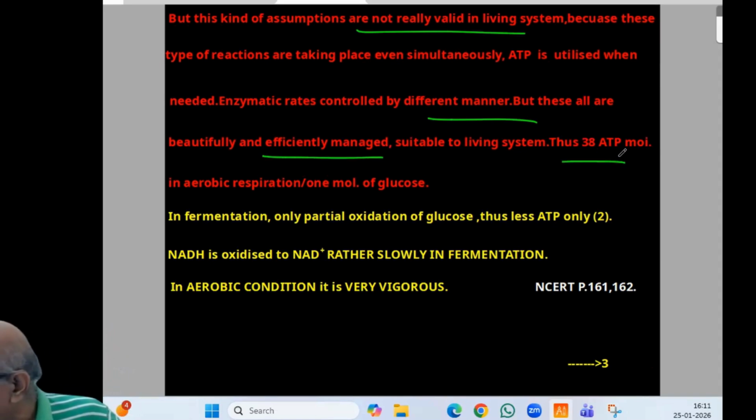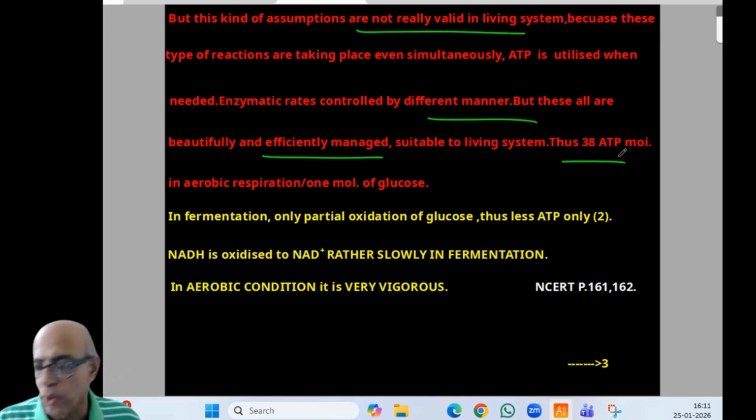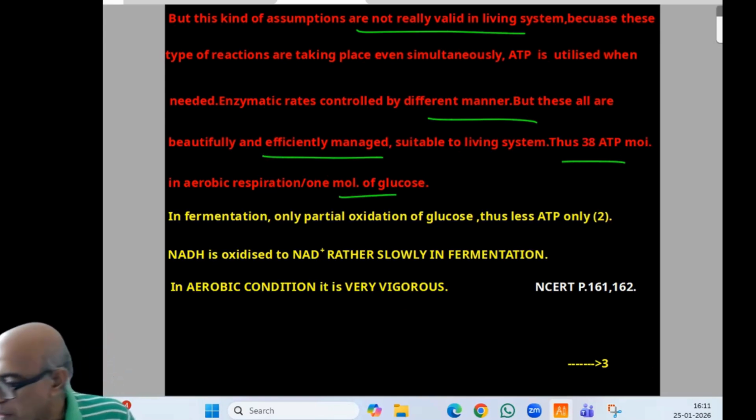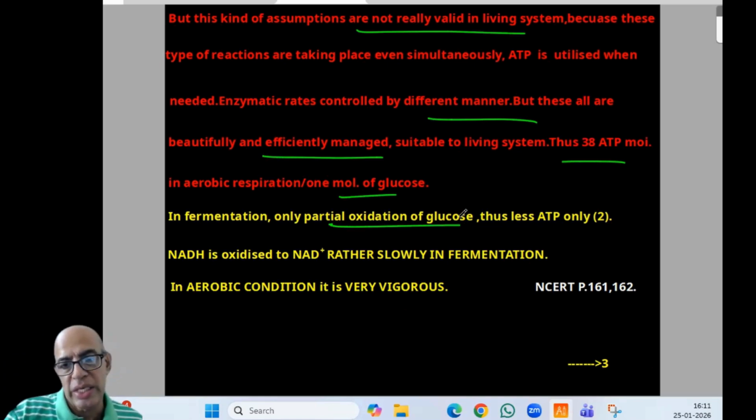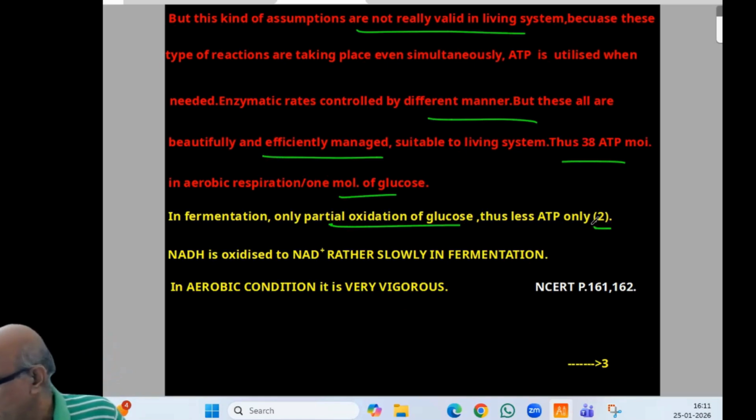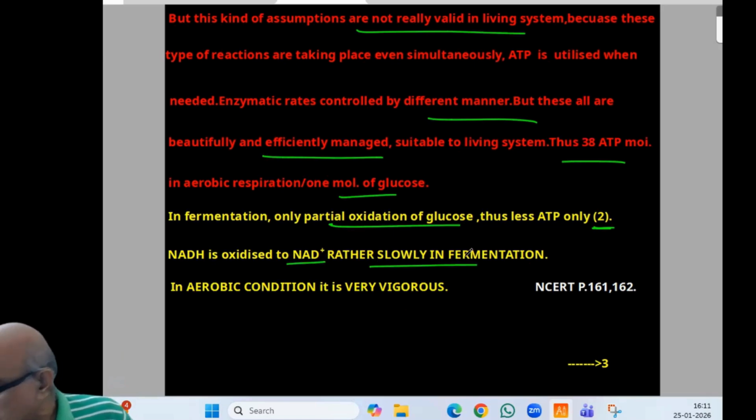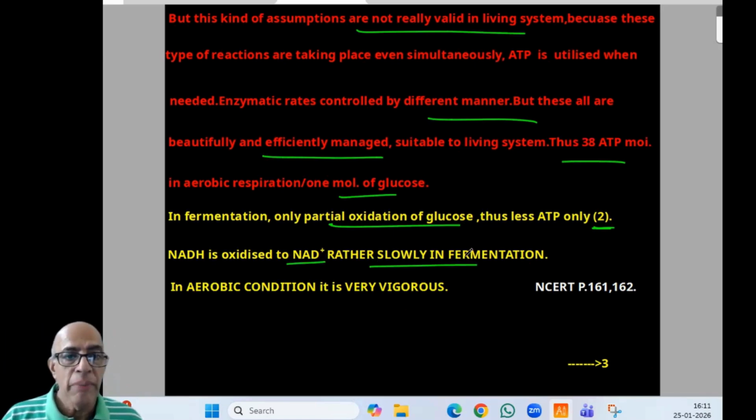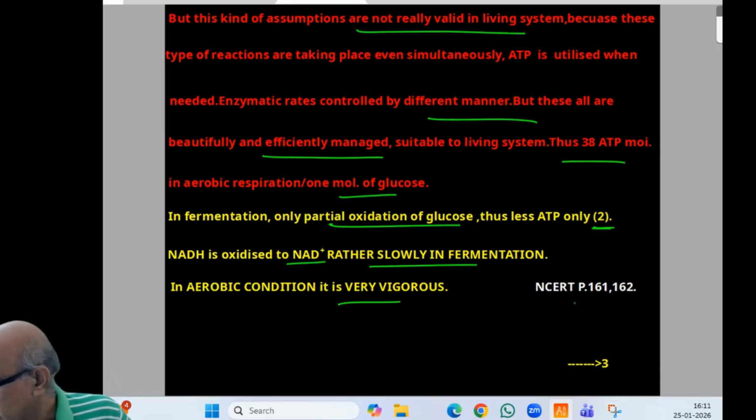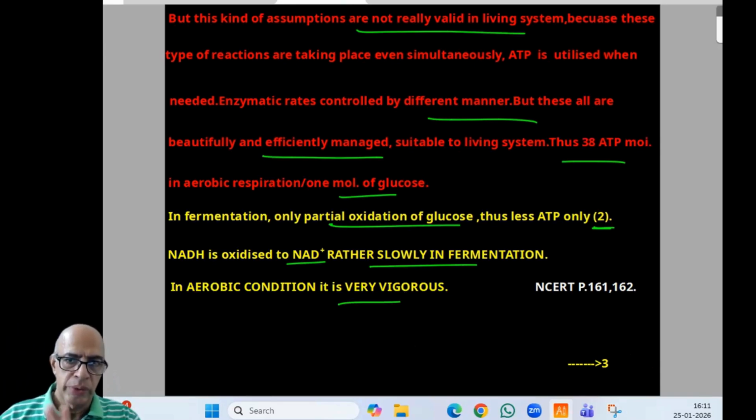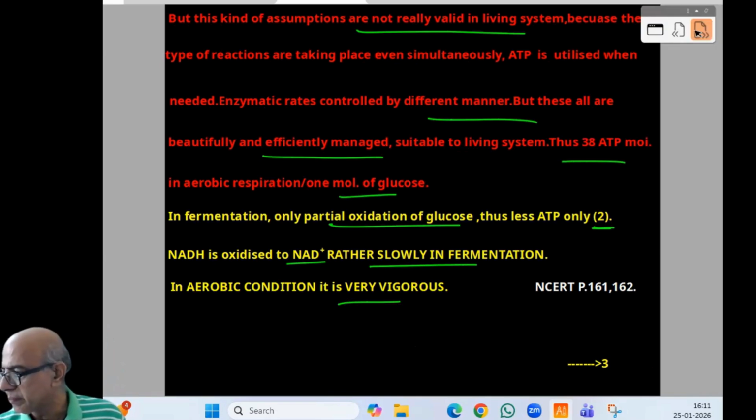That is 38 ATP molecules in aerobic respiration per molecule of glucose. This is what NCERT says. But when we compare with fermentation, in fermentation there is only partial oxidation of glucose, so less ATP, only a net of 2 in fermentation, anaerobic respiration. NADH is oxidized to NAD+ rather slowly in fermentation, but in aerobic conditions it is very vigorous. NCERT pages 161, 162. I think this page is clear, so we can proceed to the calculation part.